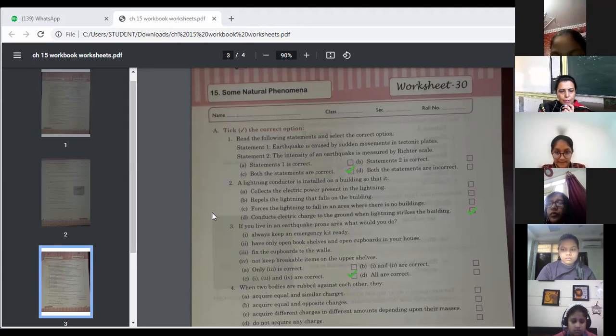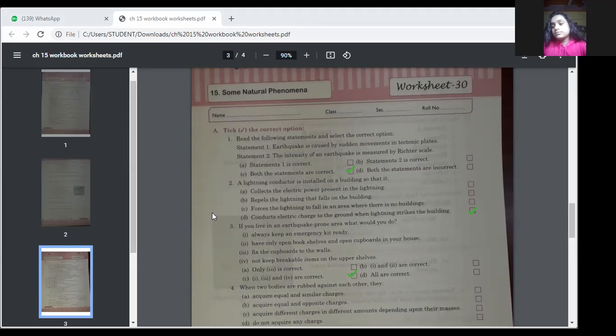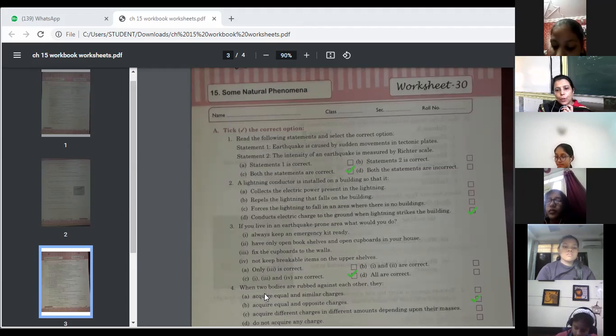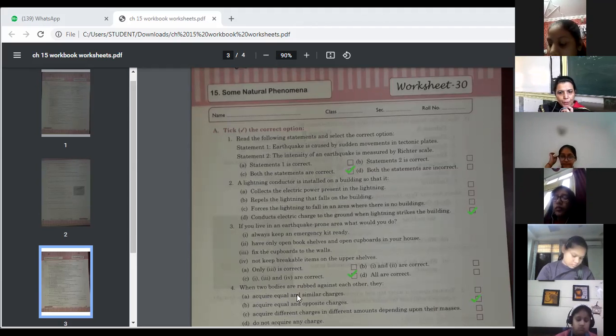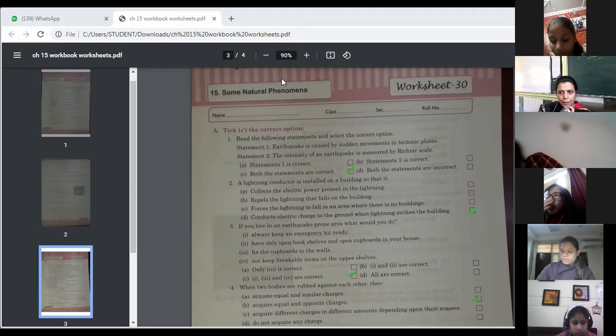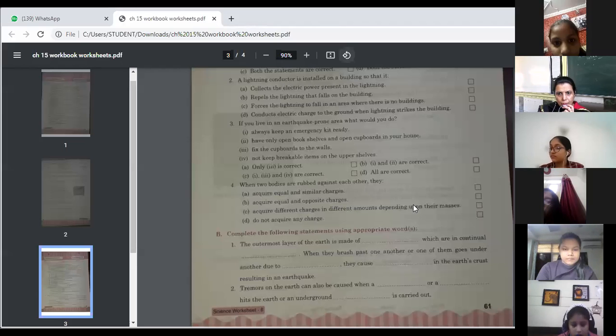Yes, Tanya, answer 4. Ma'am, A part. But A part is not right. Acquire equal and opposite charges, because it is not said here with which object it has been rubbed. Whenever two bodies are rubbed, they always acquire opposite charge, and the charges are always equal. I hope till here everybody has done. So till number 4 we have done.